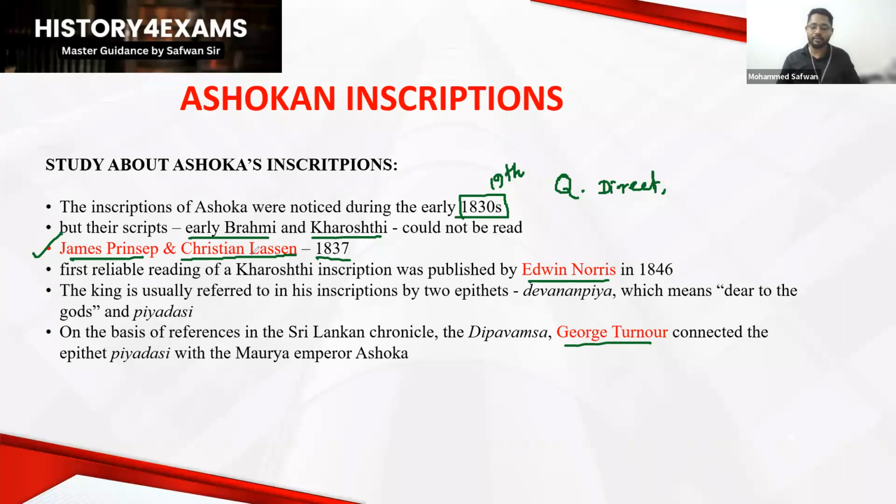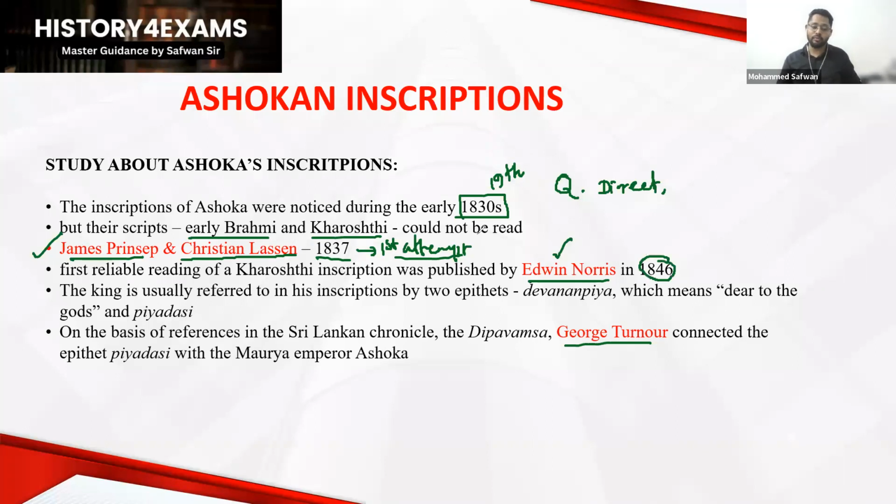So James Prinsep, along with Christian Lassen, in 1837 deciphered what? The Brahmi script. It was the first attempt. But we got more information about the Kharoshthi inscription and Kharoshthi decipherment from Edwin Norris in 1846.